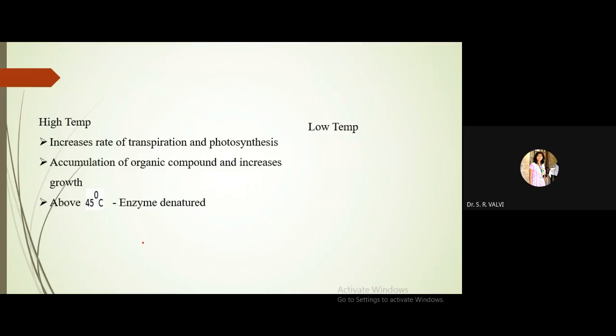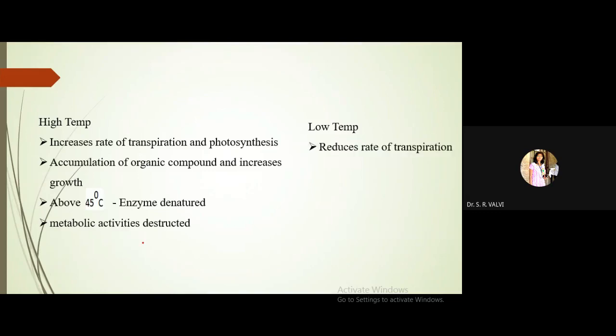Above 45 degrees Celsius, enzymes denature. This is the adverse effect of high temperature on the plant. Metabolic activities are also disrupted because enzymes are very useful for catabolic and anabolic reactions. Once the enzymes get denatured, the metabolic activities get disturbed.